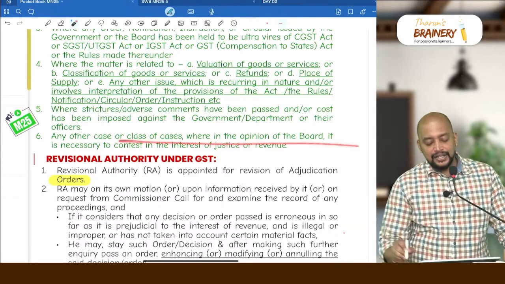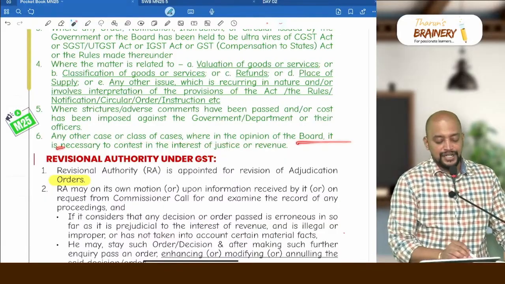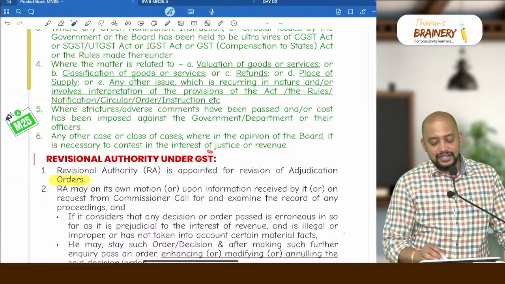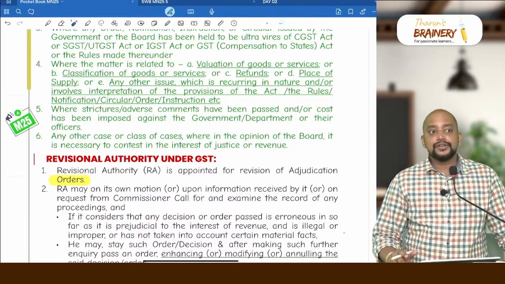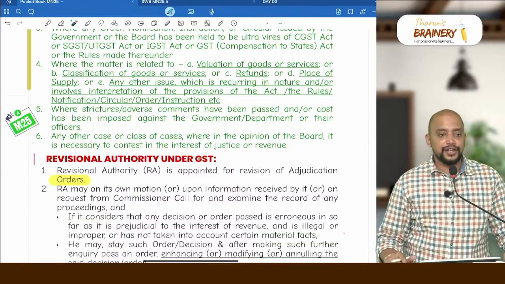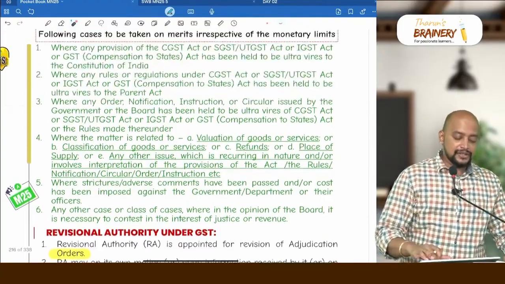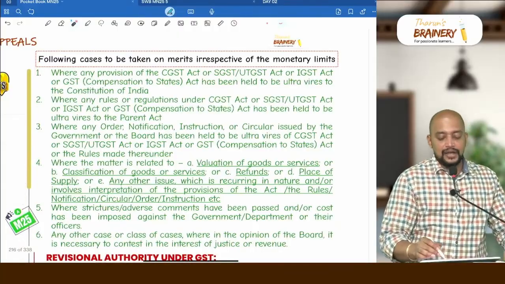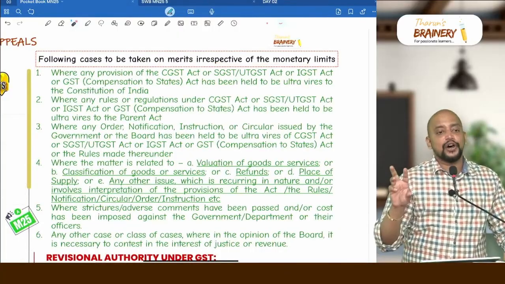Any other case or class of cases where, in the opinion of the board, it is necessary to contest in the interest of justice or revenue. So, in the interest of justice or revenue, if they want to do, they can. So, these are the 6 exceptions they have created for the point, that is monetary limits.